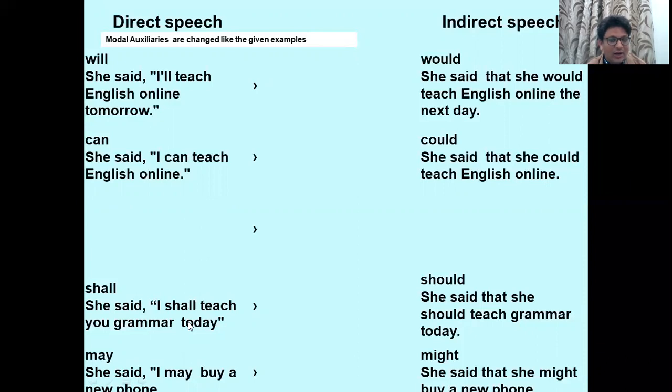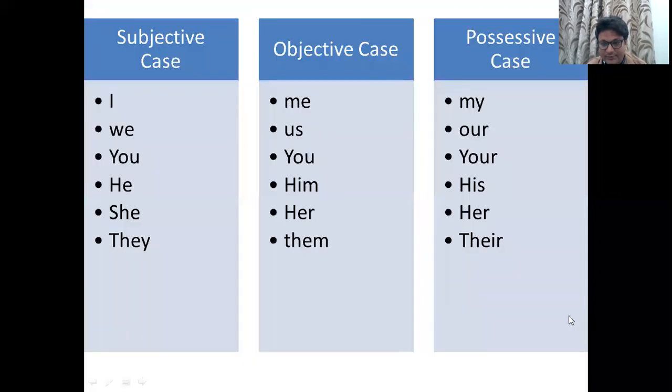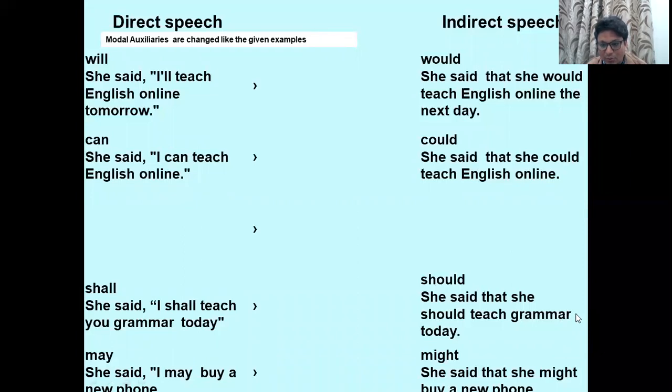Today is a point word, and it will change into that day. Here you have to change today into that day. So the answer will be, she said that she should teach me grammar the next day.